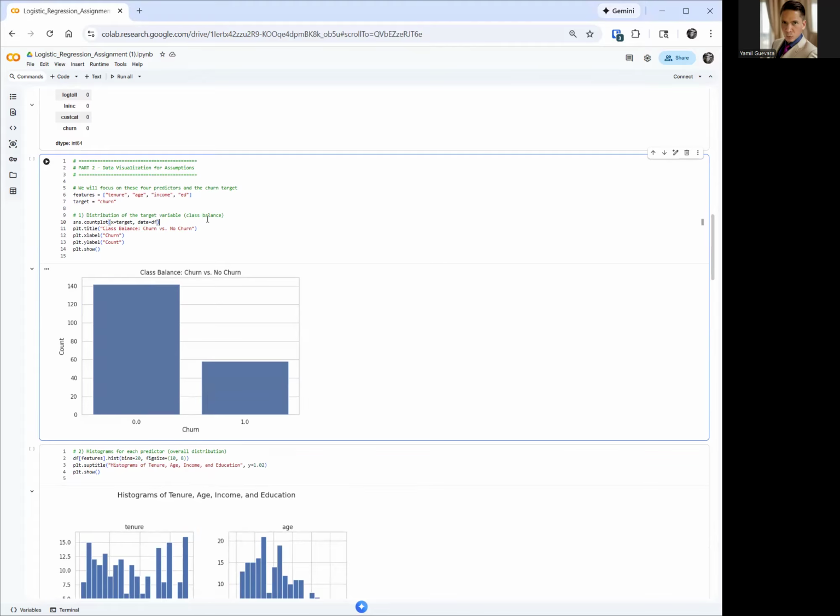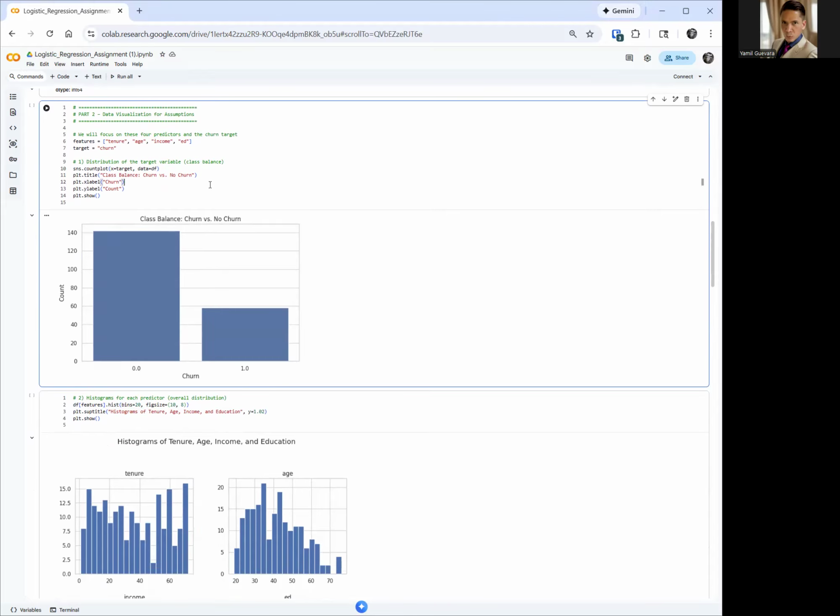Then we want to visualize the data set. In this case, we want to visualize the dependent variable. So 1 means they churned, that means they left the company, and 0 means they stayed with the company. And we notice that there is something interesting here. There's an imbalance. There are more that stay and fewer that left. So there's definitely an imbalance here.